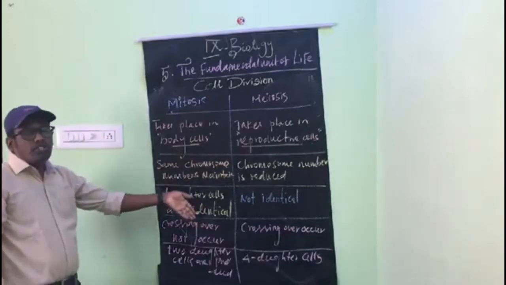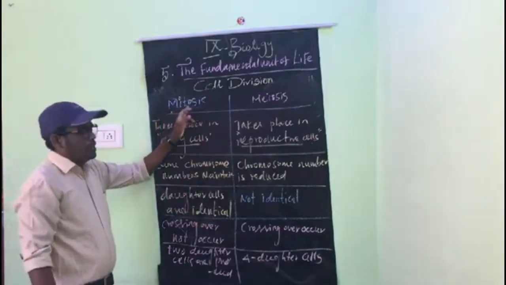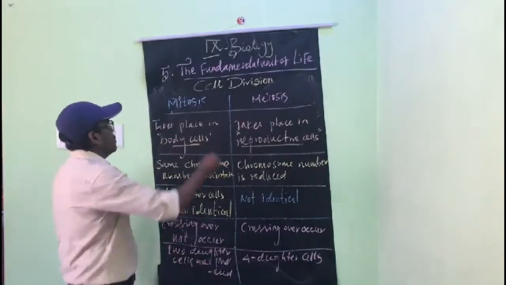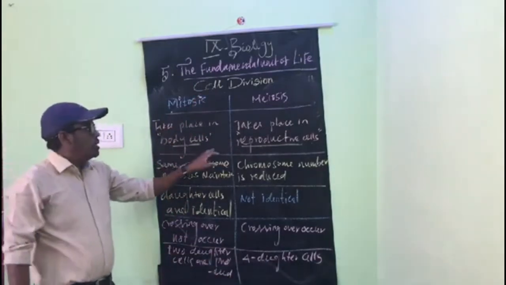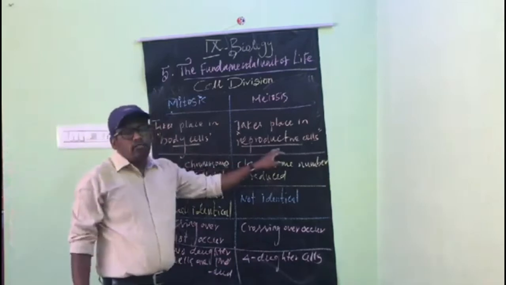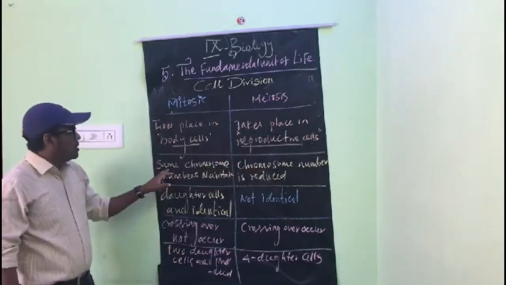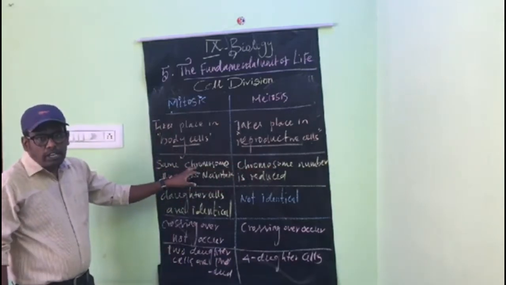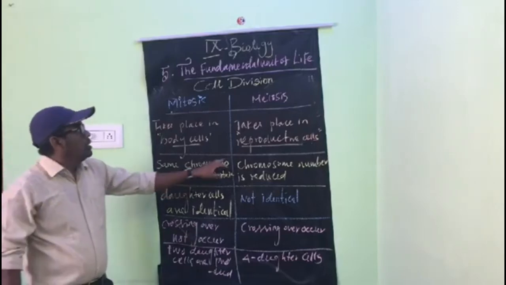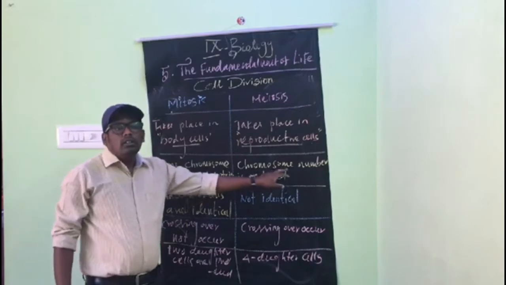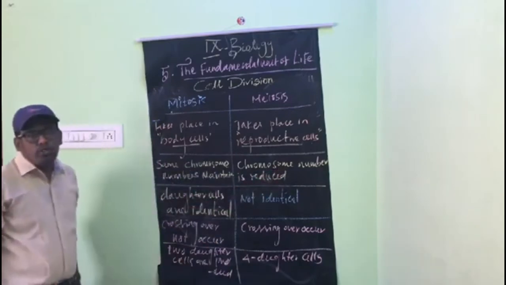So this is an important question. Differentiate between mitosis and meiosis. Mitosis takes place in body cells, meiosis takes place in reproductive cells. In mitosis, daughter cells maintain the same number of chromosomes as the mother. And in meiosis, the chromosome number is reduced.